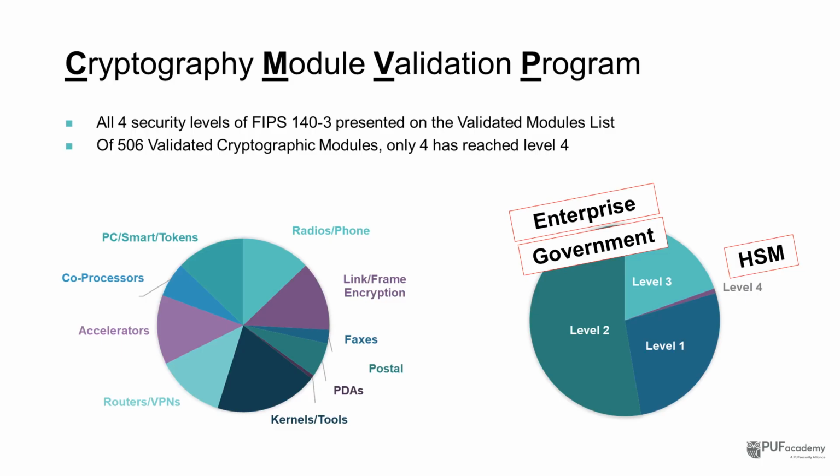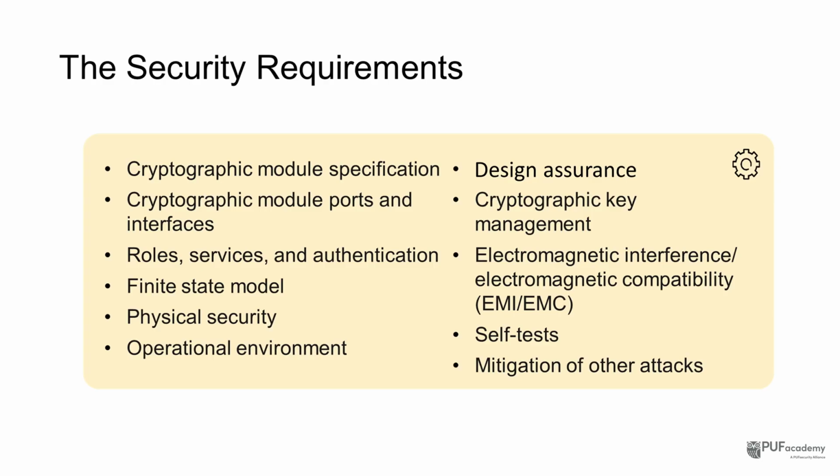Achieving Level 4 demands stronger tamper detection and response as well as active monitoring of environmental anomalies like temperature, voltage, or electromagnetic interference, which drives both design and validation costs up substantially. If your product is not intended for high-risk environments, prioritizing Level 2 or Level 3 often yields the best cost-effectiveness. By contrast, HSM class products more commonly aim for Levels 3 or 4 to align with their role in protecting critical keys.